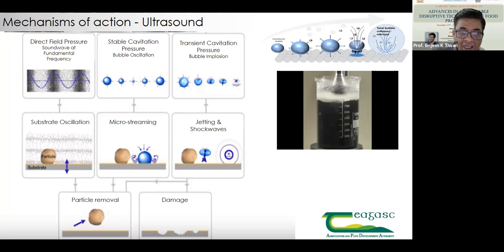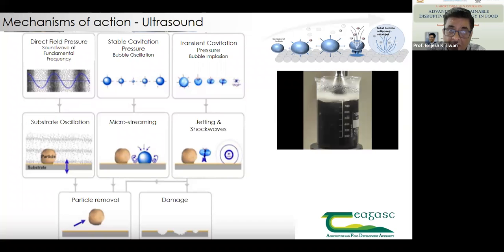And these are the two different mechanisms of cavitation, of removal of particles as well as damage to the surface. Now, here you have to remember the single most important mechanism is cavitation. Because of cavitation, it forms pores onto the surface, and that is known as sonoporation.